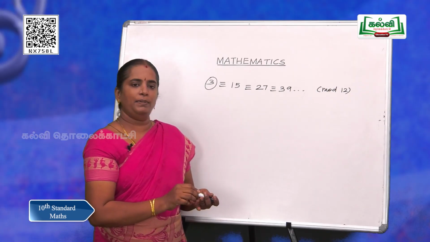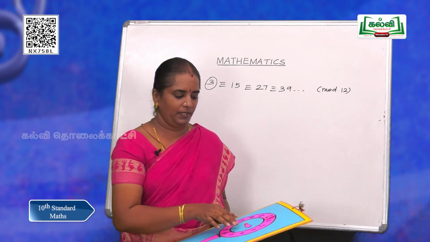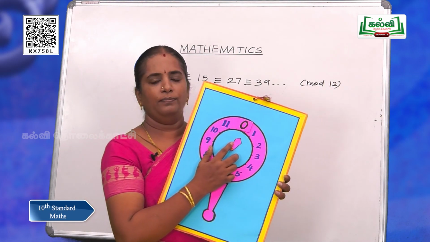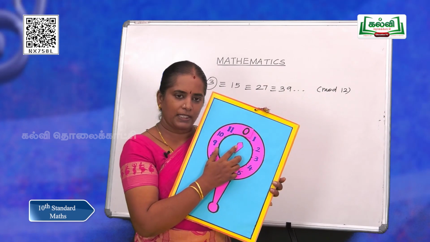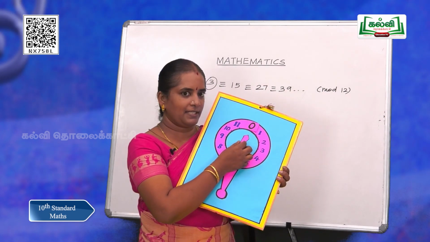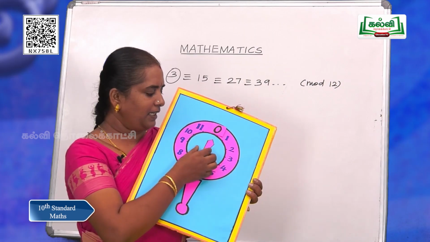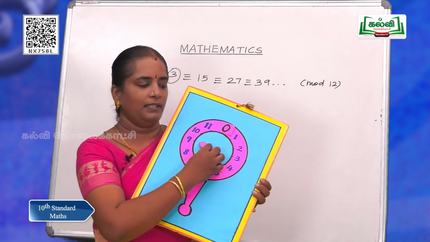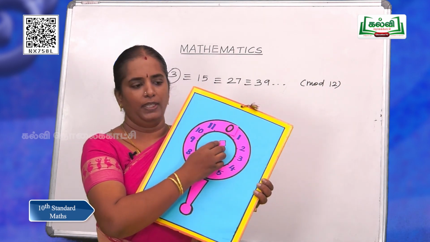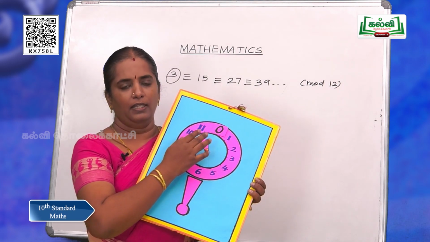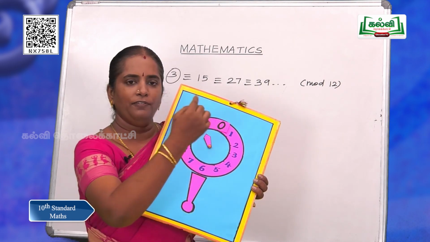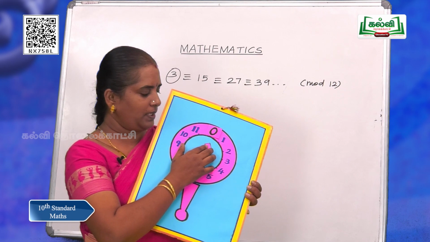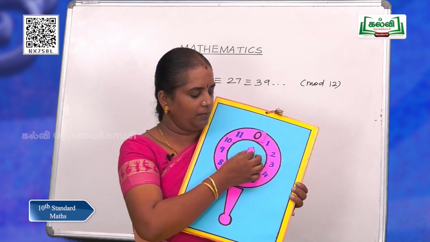Okay, what happens if we move backwards? Let us start again from 0 because that is the base. Moving backwards has another name, that is anti-clockwise or counterclockwise. So, if you move backwards, that means counterclockwise. If you move forward, that is clockwise. As this is clock arithmetic, moving forward becomes clockwise and moving backward becomes counterclockwise. So, we have to start with 0 and move backward.